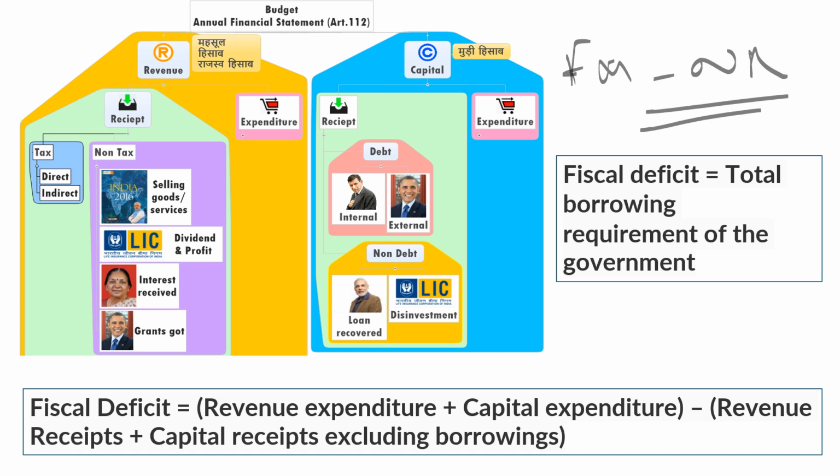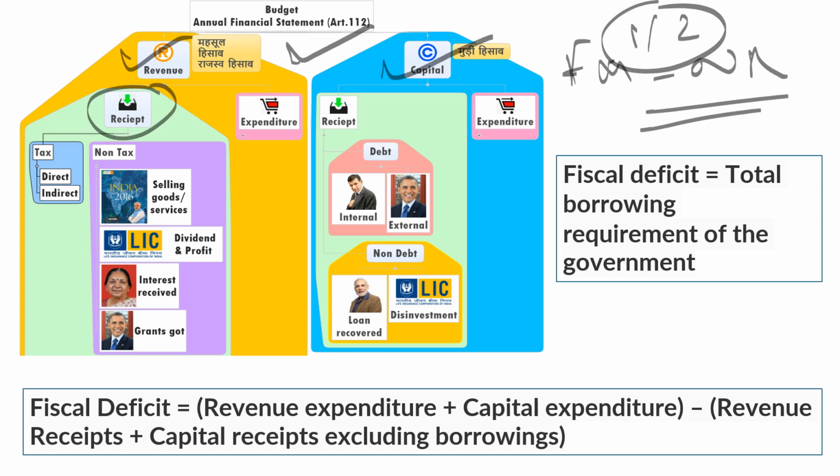Before going to discuss the budget: the budget is also known as the annual financial statement. As per the Indian Constitution, Article 112 dictates the annual financial statement, famously known as the budget. Before going to the budget, we'll go through a few terms. The budget includes revenue and capital. In revenue, you get money, receipts, and you incur some expenditure. That is revenue expenditure.